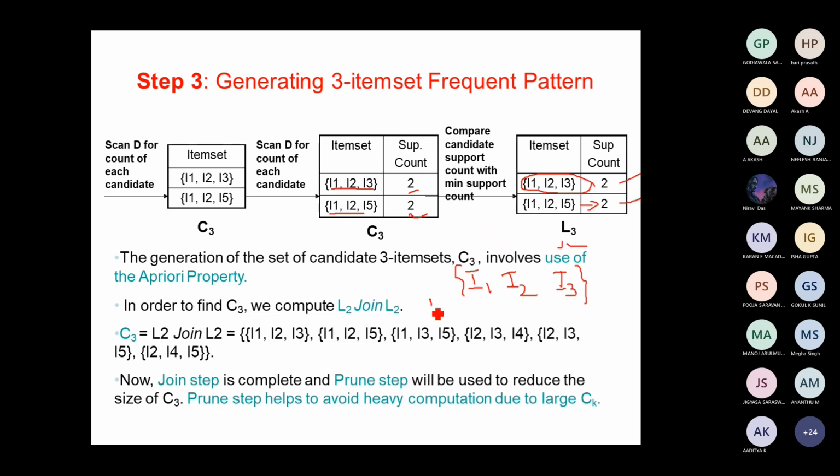How to find out association rules? I1, I2 implies I3. You find out the confidence value for this. In the same way, you just take I2, I3 given I1. You just take all the combinations and find out which association rule is giving you the maximum confidence. You take all the combinations the same way as we have done in the previous step.